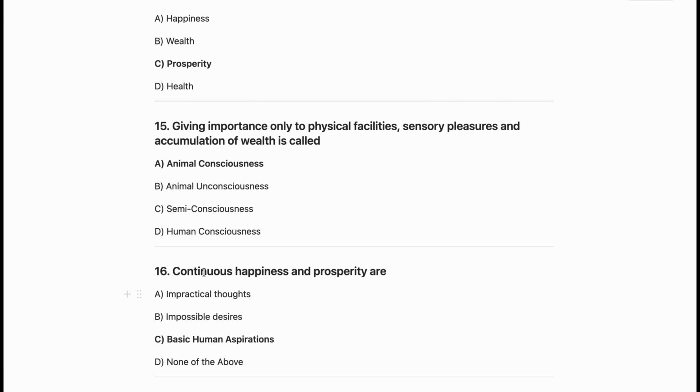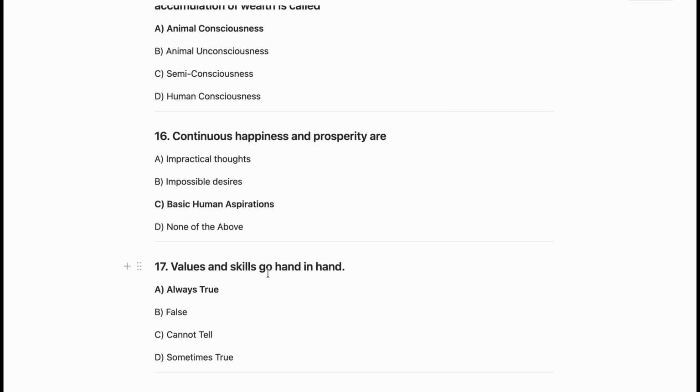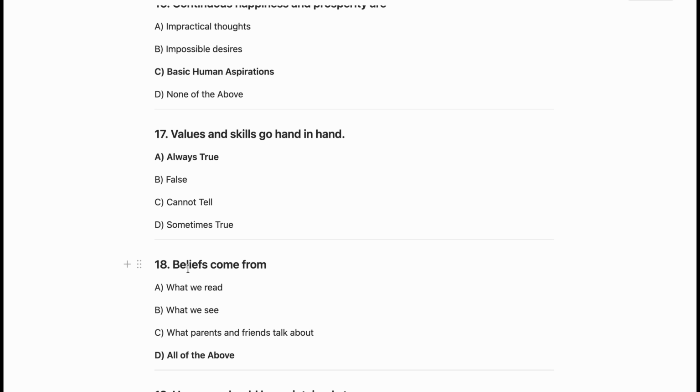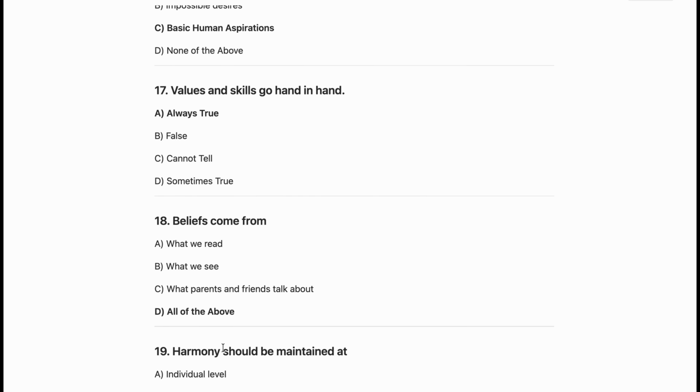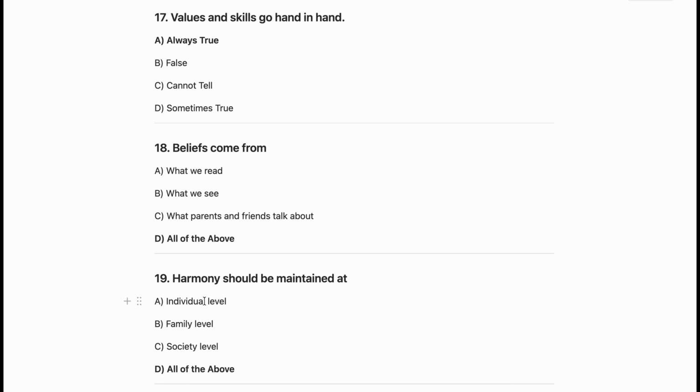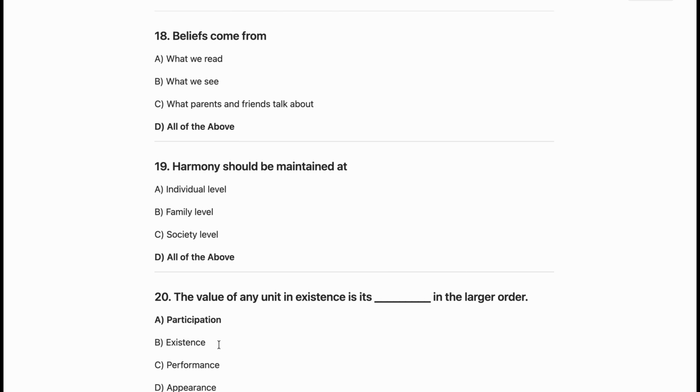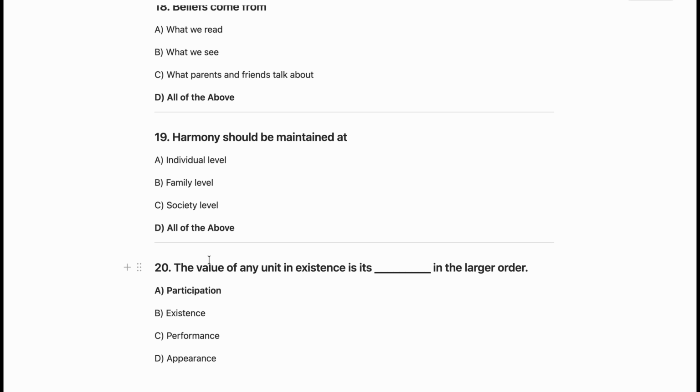Now the 16th question is, continuous happiness and prosperity are basic human aspirations. Now the next question is, values and skills go hand in hand is always true. Now the 18th one, beliefs come from what we read, what we see and what parents and friends talk about. So all of the above. Now the next question is, harmony should be maintained at individual level, family level, society level. So all of the above. Now the last question from module 1, which is, the value of any unit in existence is its dash in the larger order. So participation is the correct answer for this one.